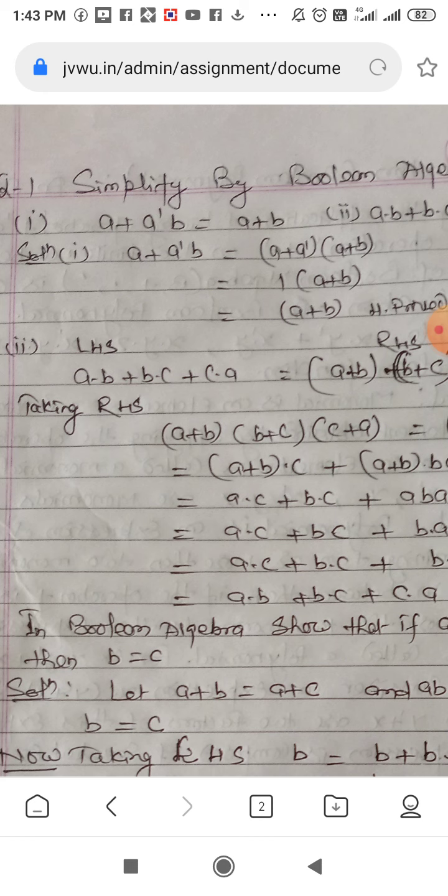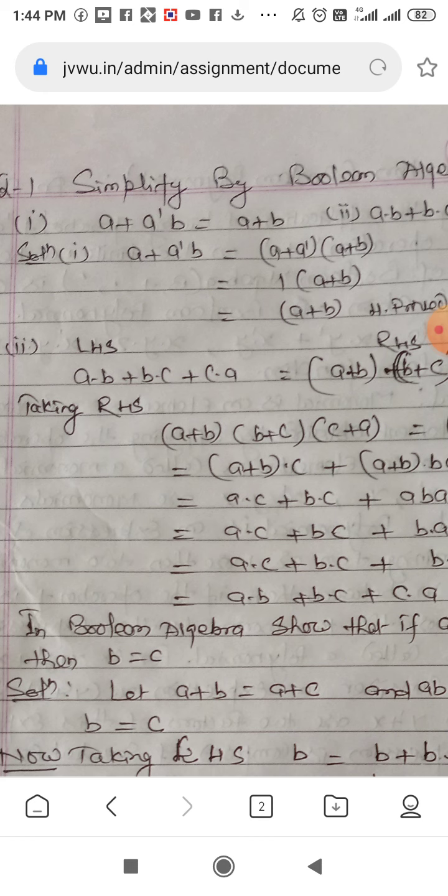Taking a plus a dash b, we have to prove the value of this expression will be a plus b. So a plus a dash b may be written as a plus a dash dot a plus b. This is the distributive law of Boolean algebra.